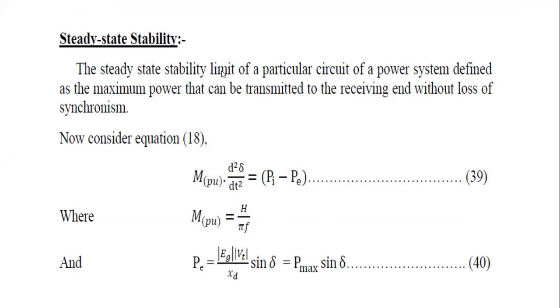The steady state stability limit of a particular circuit of a power system is defined as the maximum power that can be transmitted to the receiving end without loss of synchronism. This is called steady state stability. Without losing synchronism, the maximum power that can be transmitted at the receiving end is calculated using steady state stability.